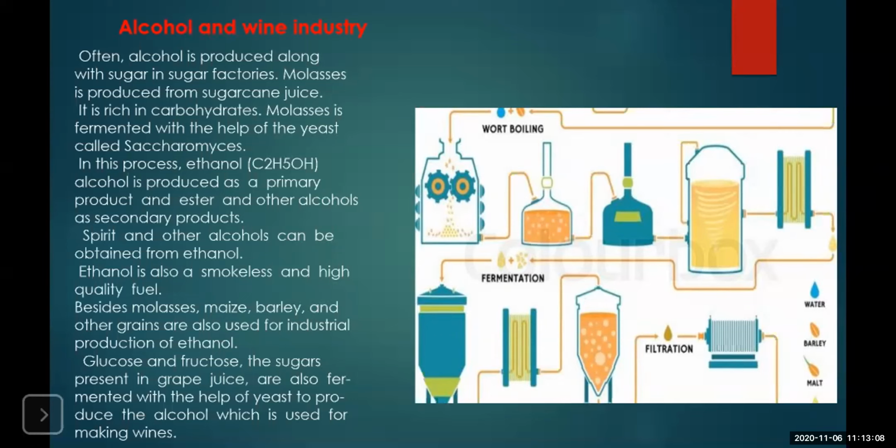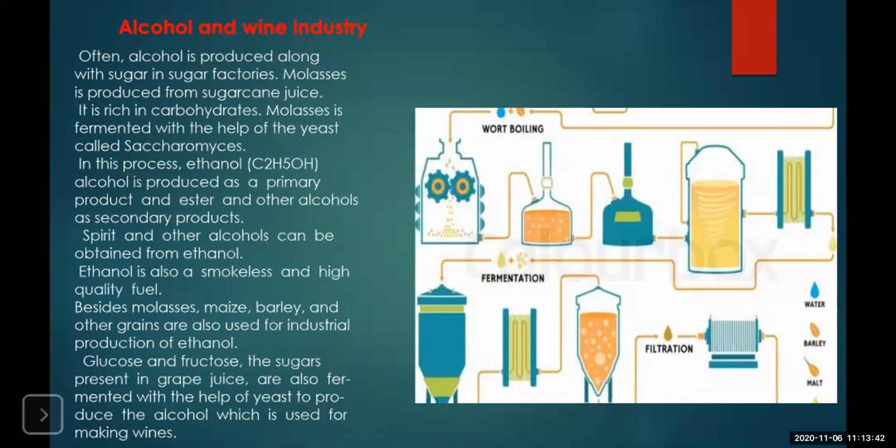Okay. Now I'll explain this process again. What happens? Whatever is used as a host for Saccharomyces cerevisiae can be molasses, that is the waste obtained after removing the juice of sugarcane. It can be grains like rice, maize, barley, or other grains, and even fruits like grapes and oranges can be utilized for this process.